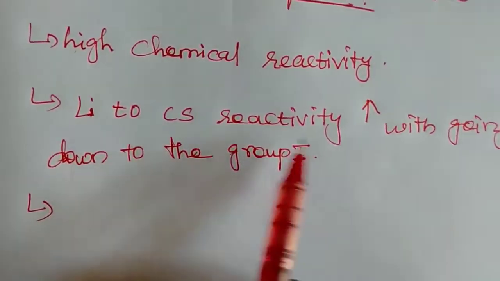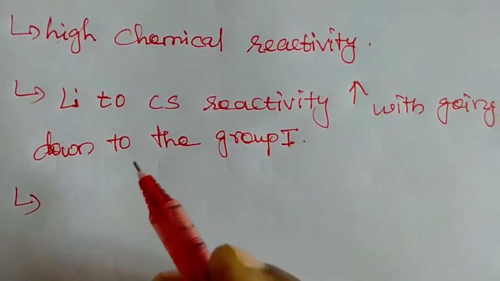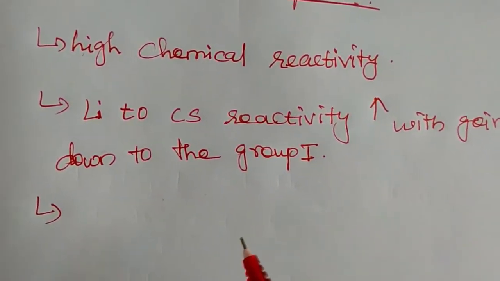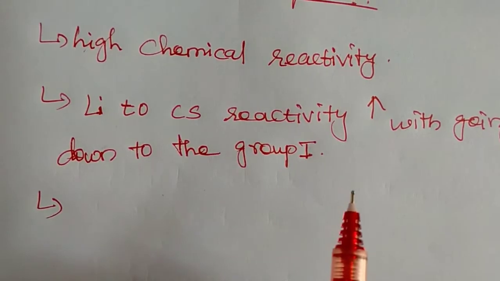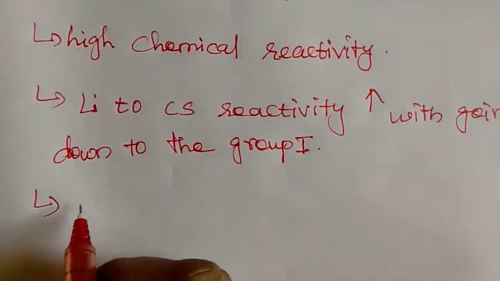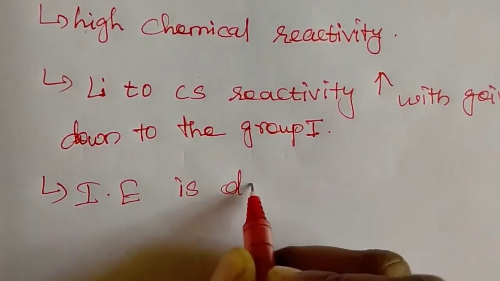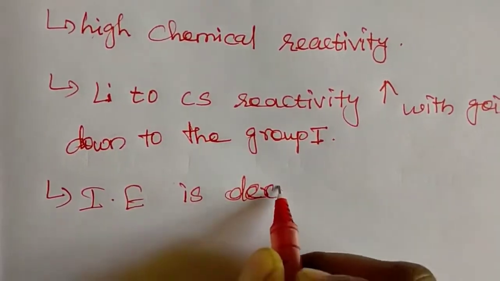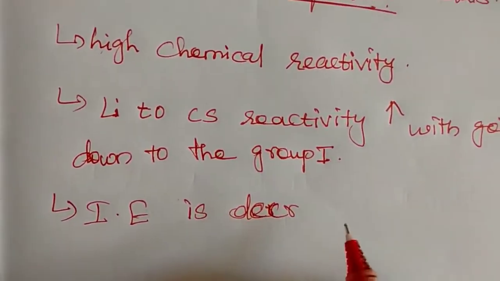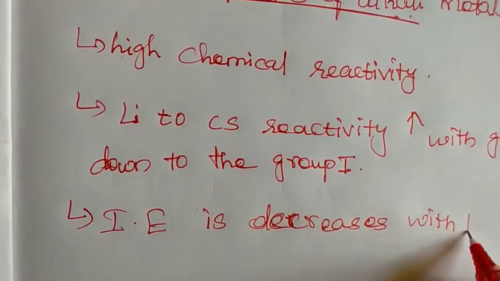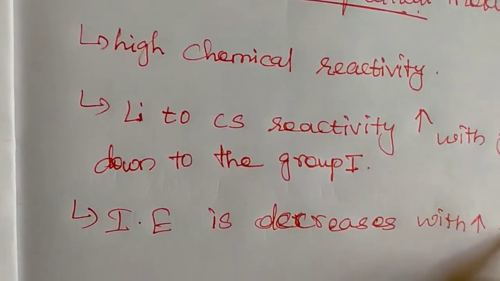The reactivity is increasing from lithium to cesium. The ionization energy of these alkali metals is decreasing. So ionization energy decreases with increasing reactivity.